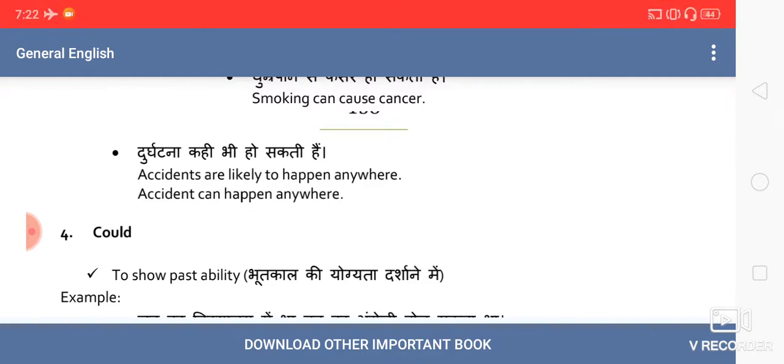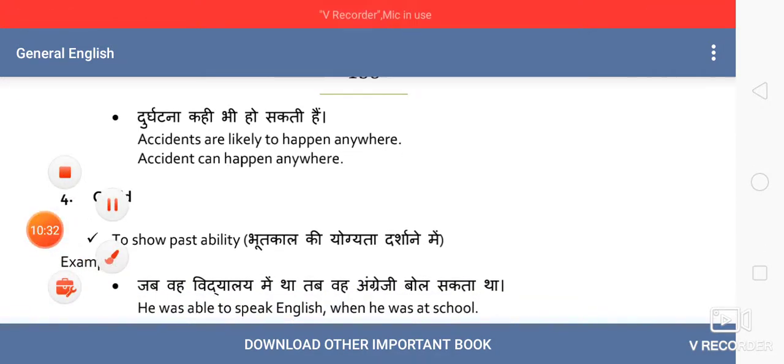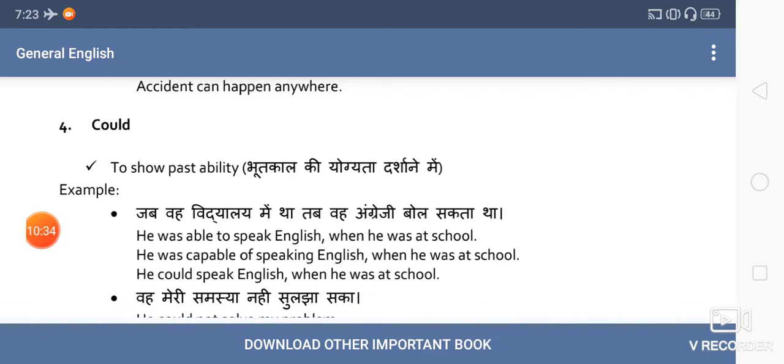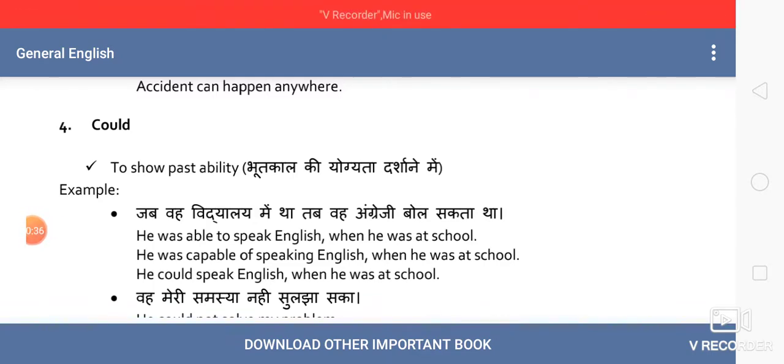This is could. First use: we use could to show past ability. It is the past form of can. When I was your age, when I was very young, I could jump this much. So to express our past ability, when I was your age, so "was" is used there. To express our past ability, we use could.